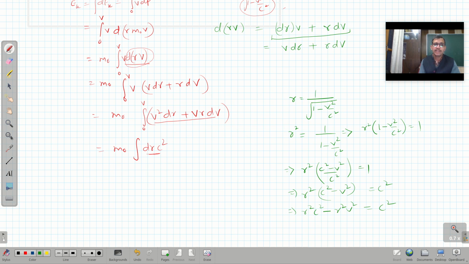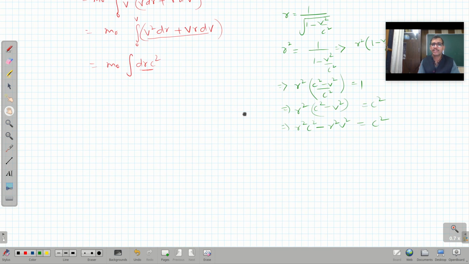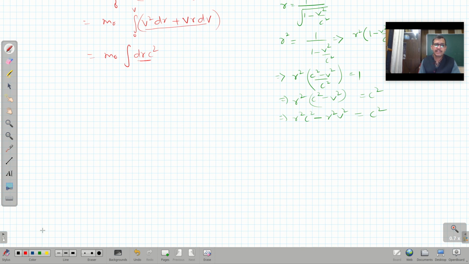After doing simplification of this quantity, and say this is Ek, kinetic energy, it can be written like this. And here, let me take the derivative on both sides.